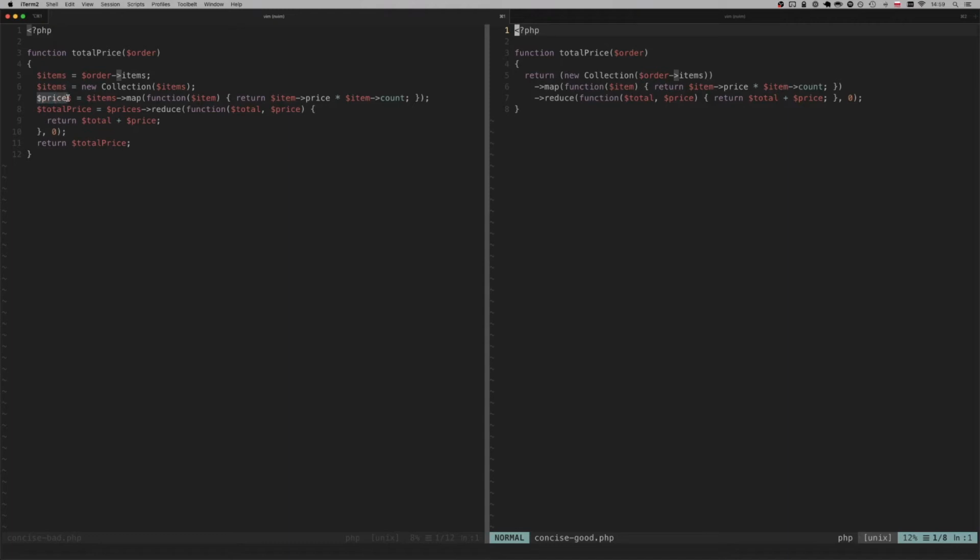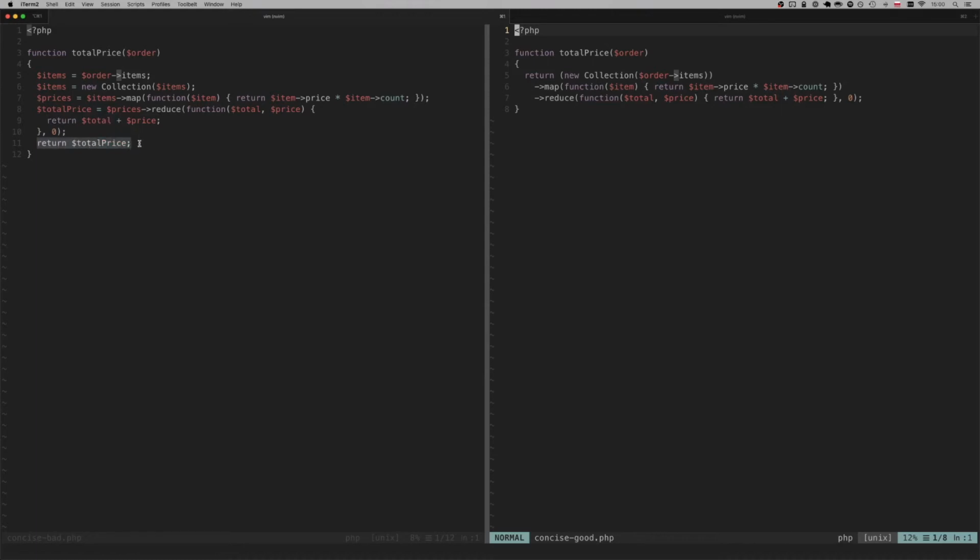single line. So first we define the variable items, then we actually turn items into a collection. Then we have a new variable called prices that represents a collection of prices for each item, where we multiply the price of a single item by the number of items of the same type that the user is buying. Finally, we have a line called total price, where we just sum all the prices, and then we return the total price in the last line.